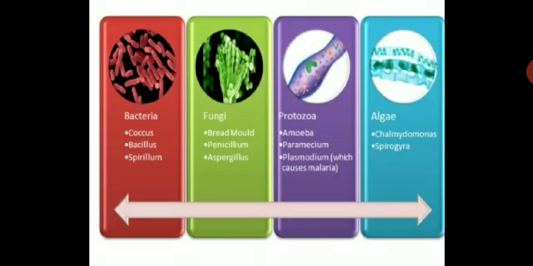So, we have the strains of bacteria, that is cocci, bacillus, and spirillum. Fungi, you will have bread mold, penicillium, and aspergillus. Protozoa, you have amoeba, paramecium, plasmodium, which causes malaria. And in algae, you have chlamydomonas and spirogyra. So these are the various strains of bacteria, fungi, protozoa, and algae. You have to take this down in your notebook. These are the examples.